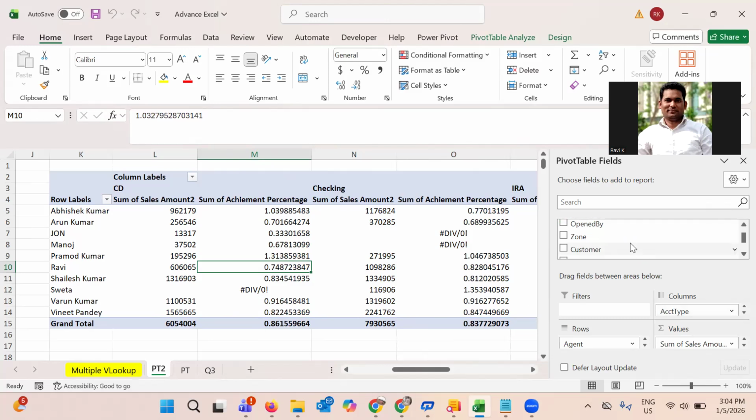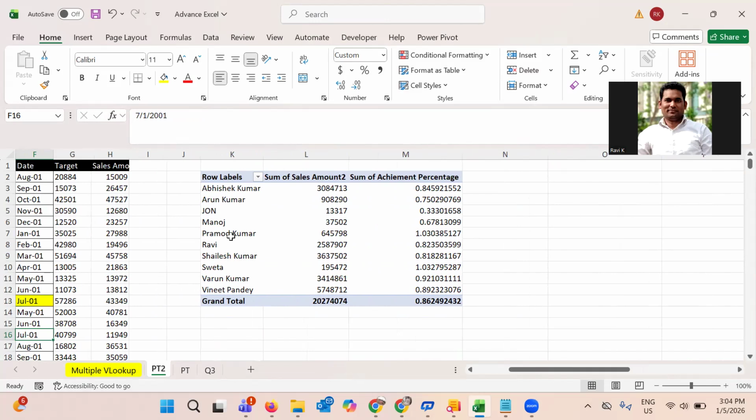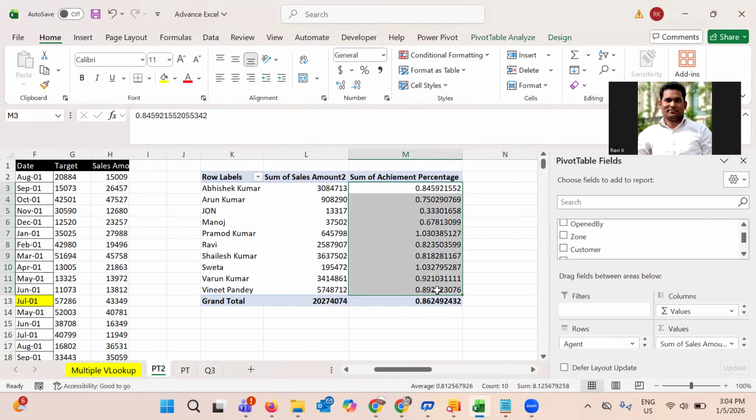For now it shows some total or subtotal, which I don't want. Let me also put it in percentage, so I select the percentage sign. Okay, so what happens?